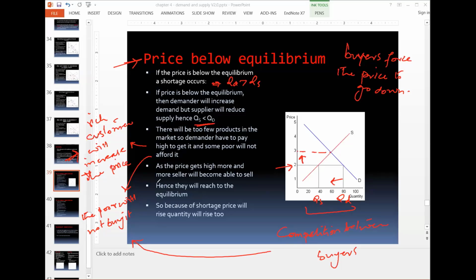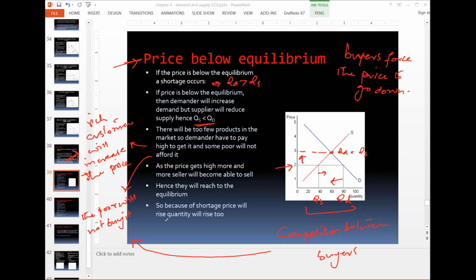As the price gets higher, more and more sellers will become able to sell. When the prices are going up, sellers will also agree to produce more because they are getting a higher price. The gap between the quantity supply and quantity demand will tend to reduce, and at the point when they reach the equilibrium point, the quantity demand becomes equal to quantity supply.